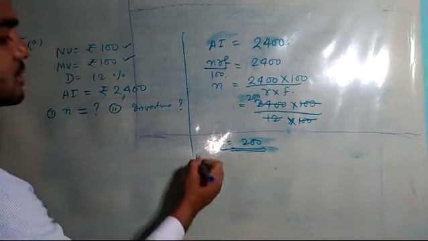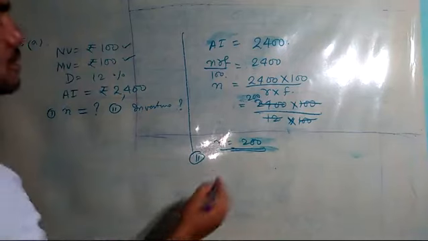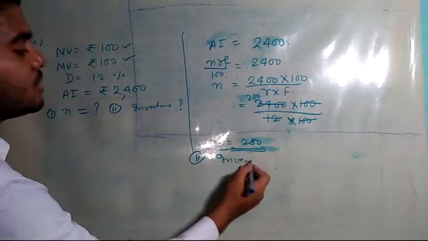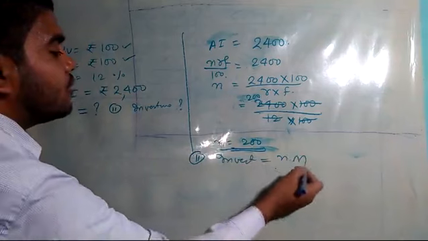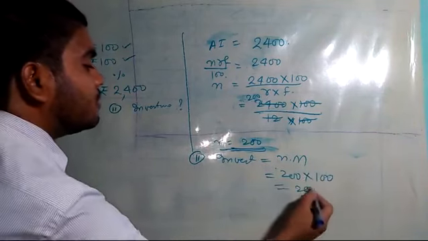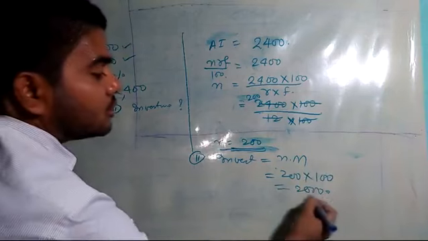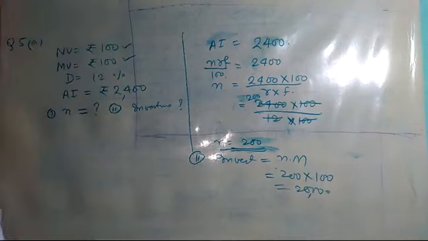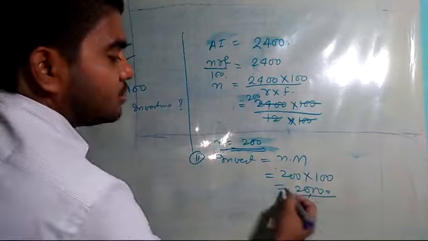Now the second part, they are asking what is his investment? Investment we already know is equal to N into MV. N is 200, market value is 100. So it will be how much? 20,000. Correct. It is equal to 20,000.